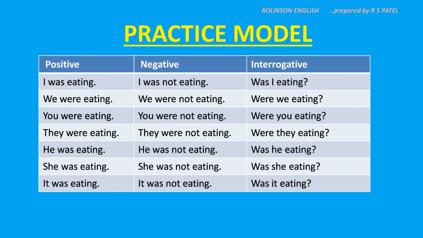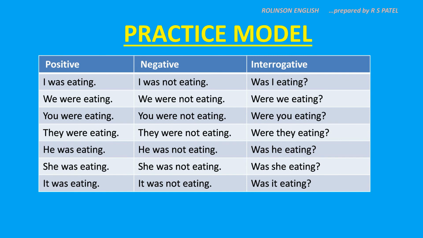Here, the practice model. What is the verb taken here? Eat. The fourth form of eat is eating. So positive sentences as per rule: I was eating, we were eating, you were eating, they were eating, he was eating, she was eating and it was eating. In negative, put not after the helping verbs. You will get the negative. You see that? I was not eating, we were not eating, you were not eating, they were not eating, he was not eating, she was not eating, it was not eating.